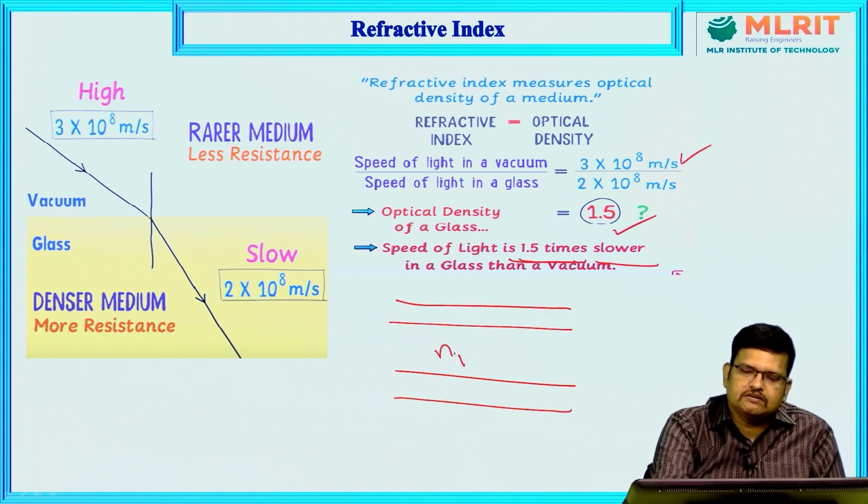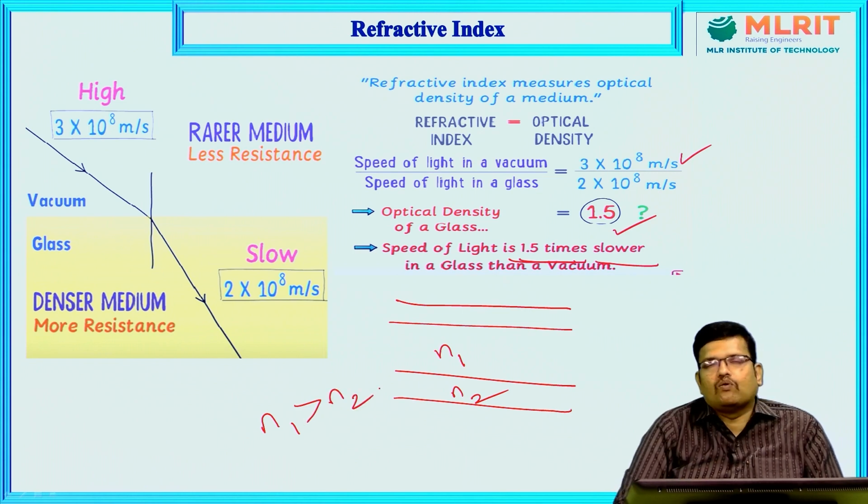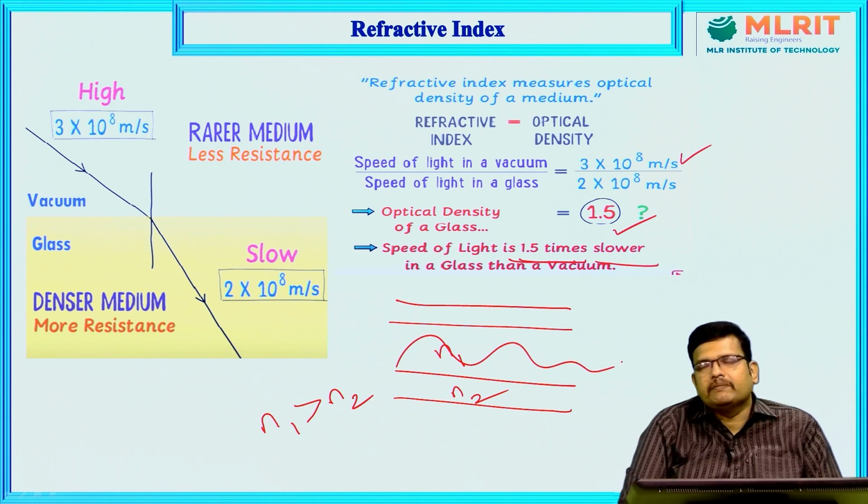The core refractive index is N1 and the cladding refractive index is N2, so we should always maintain a high refractive index in the core, because we are propagating the wave in an air medium. Inside the core it is full of air only, a vacuum, hollow space. So the speed of light is high.